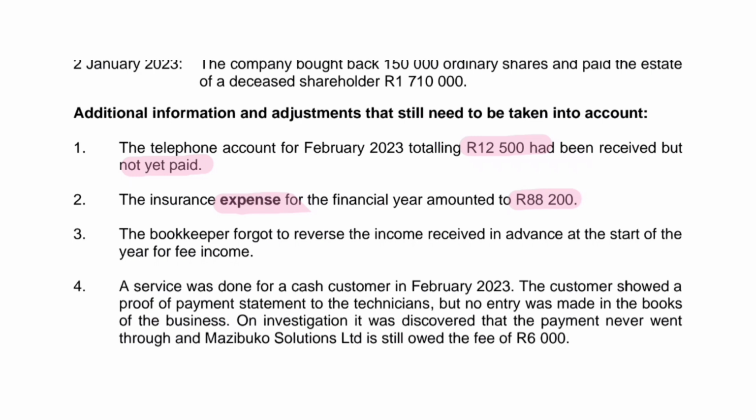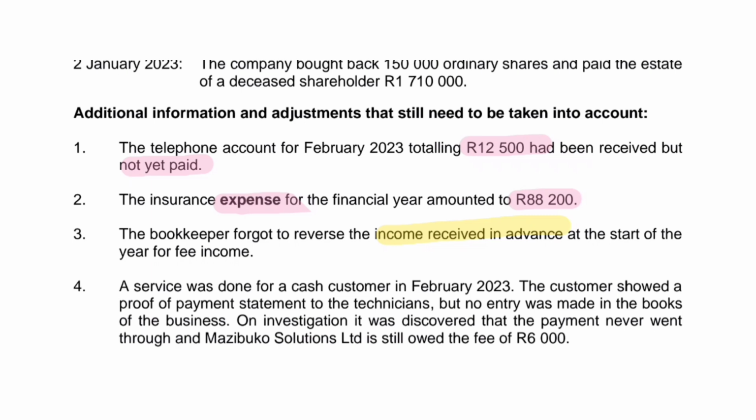Next, we have the bookkeeper forgot to reverse the income received in advance at the start of the year for fee income. Remember, at the end of the financial year, we match our incomes and expenses with our financial year, and that gives rise to things like income received in advance, prepaid expenses, accrued income, and so forth. Now we are in the next financial year. We have income received in advance. It makes sense that before we take into account any other fee income that we're going to receive in the financial year, we need to account for the one that we received in advance from the previous year.